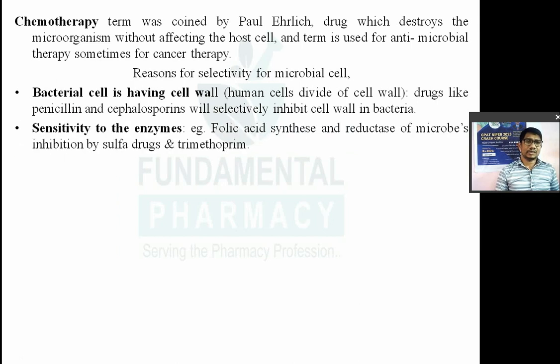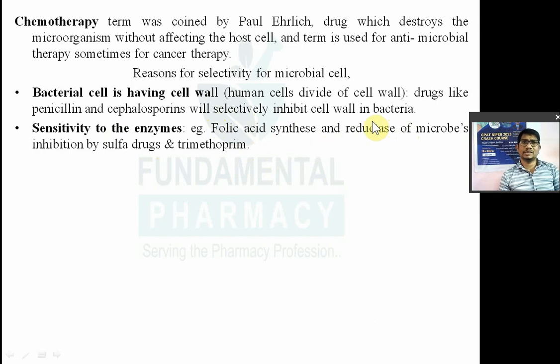Okay, second reason for that, sensitivity to the enzymes. Means there are certain enzymes in the bacterial cell which are very sensitive to chemotherapeutic agent or antibacterial drug. तो बैक्टीरिया में जो एंजाइम्स है वो ज़्यादा सेंसिटिव होते हैं ड्रग्स के लिए, और आपके बॉडी के जो एंजाइम्स होते हैं वो उतने सेंसिटिव नहीं होते. So there is a sensitivity of enzymes. For example, bacteria needs folic acid for its metabolism, and that folic acid is synthesized by two enzymes, folic acid synthetase and folic acid reductase. Now these enzymes are also present in your body. आपके खुद के बॉडी में भी ये एंजाइम्स होते हैं, बैक्टीरियल सेल में भी ये एंजाइम्स होते हैं.